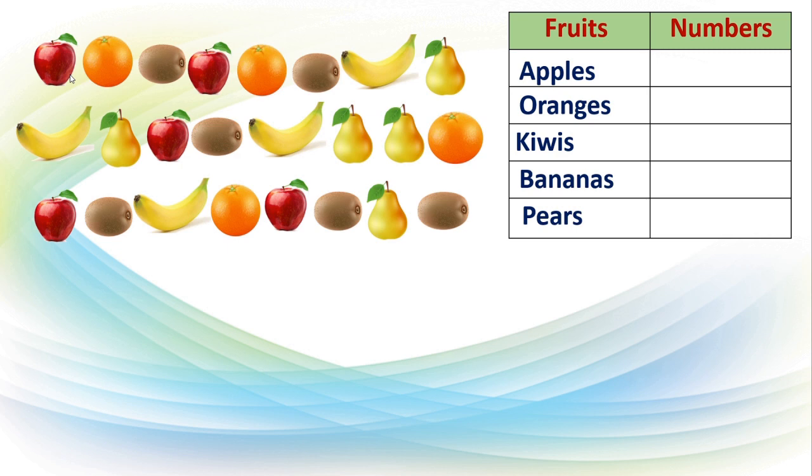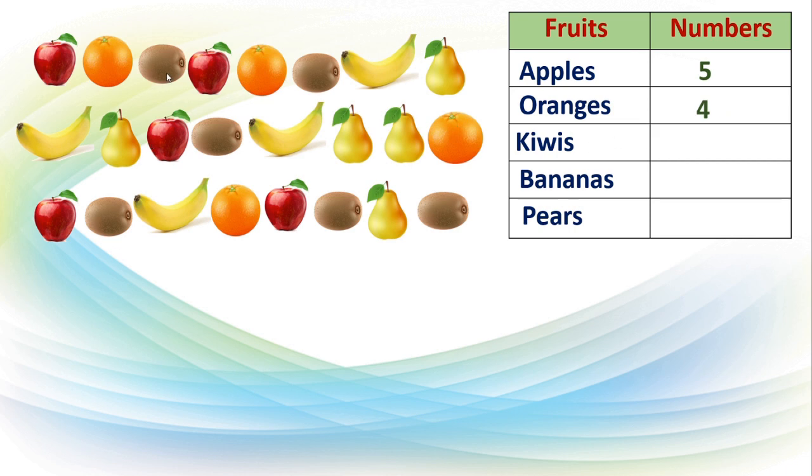Apples. See here how many apples are there? 1, 2, 3, 4 and 5. 5 apples are there. So we will write number 5 here. Now we will move to oranges. We will count oranges. 1, 2, this is 3 and one more, see 4. So total 4 oranges are there in this group.